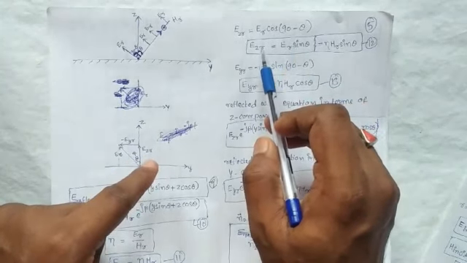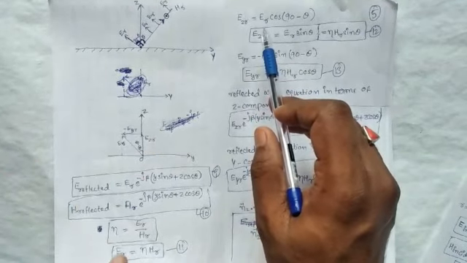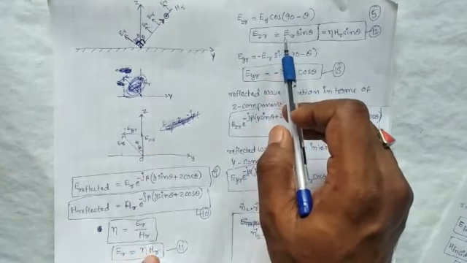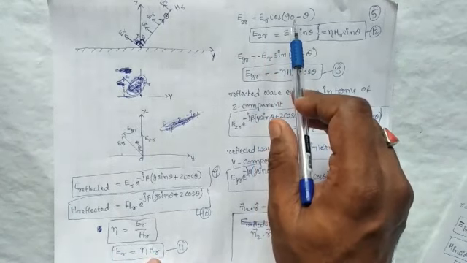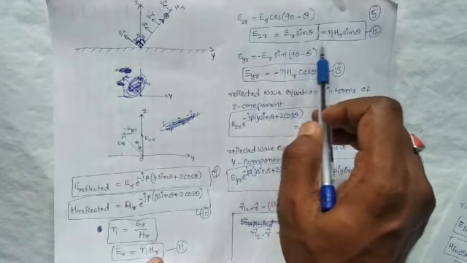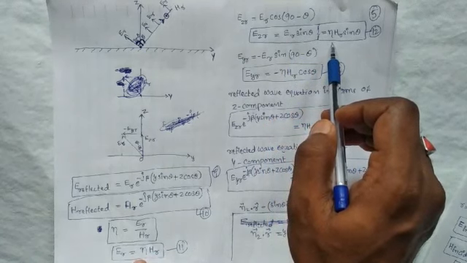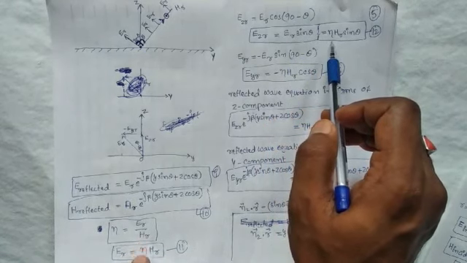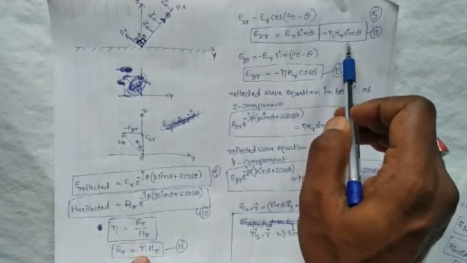ER is eta into HR, and cos 90 minus theta is sin theta, so EZR is equal to eta HR sin theta.